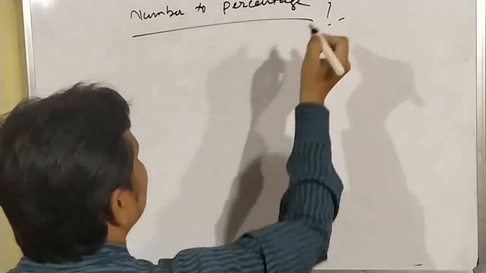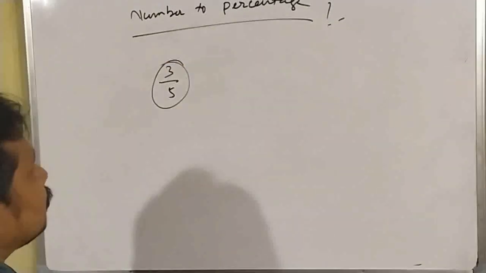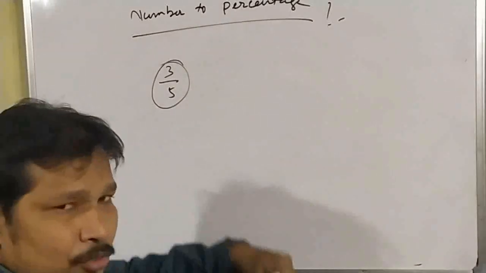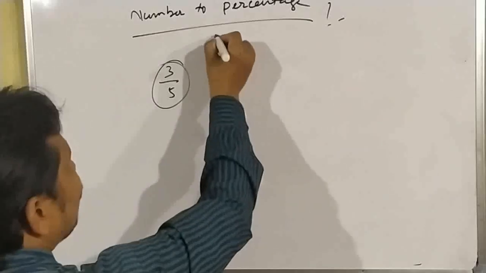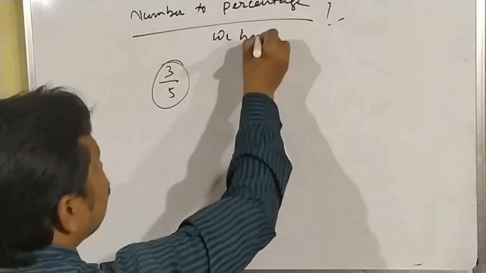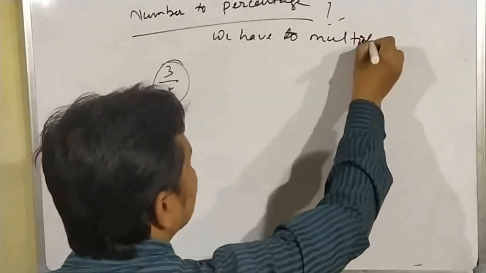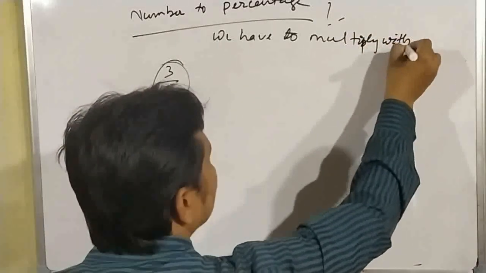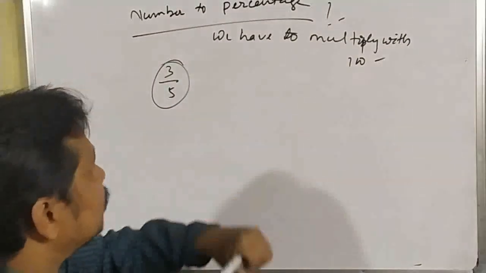Number to percentage. Suppose 3 by 5. This is a number. How can we convert it into percentage? To convert a number to percentage, what we have to do? We have to multiply with 100.